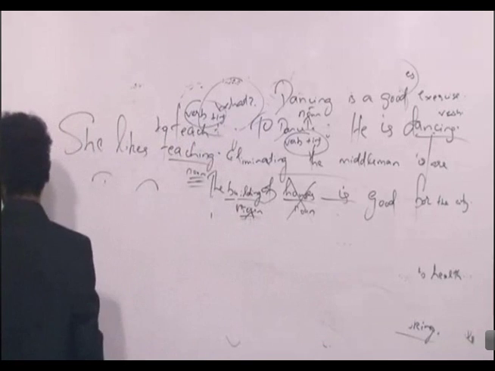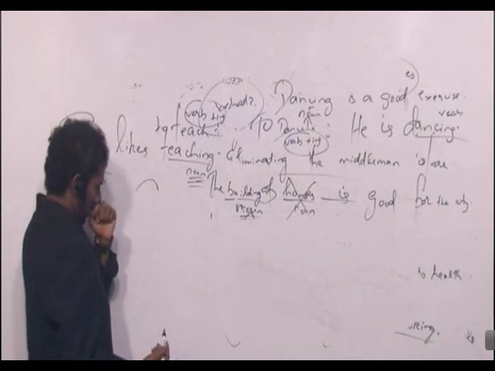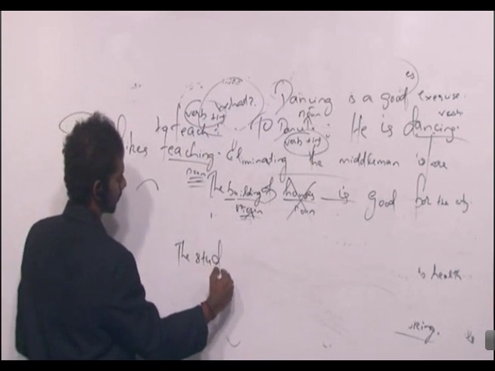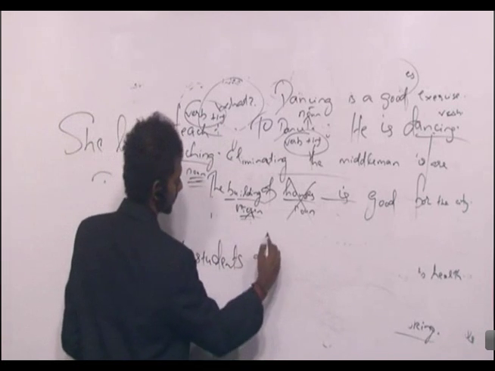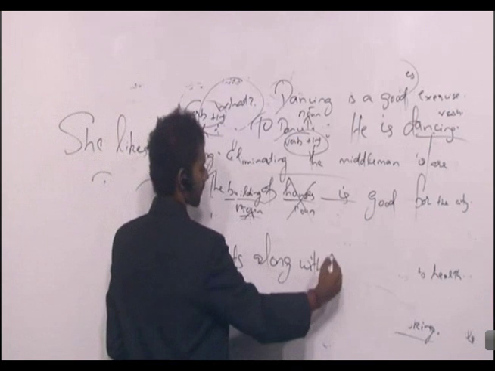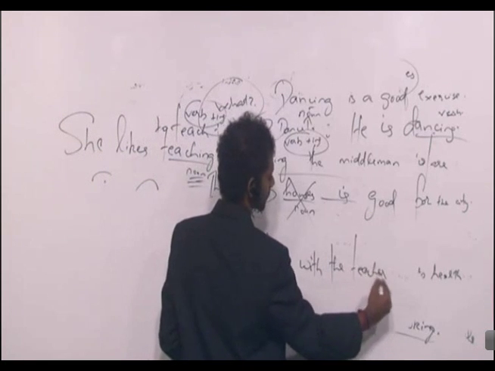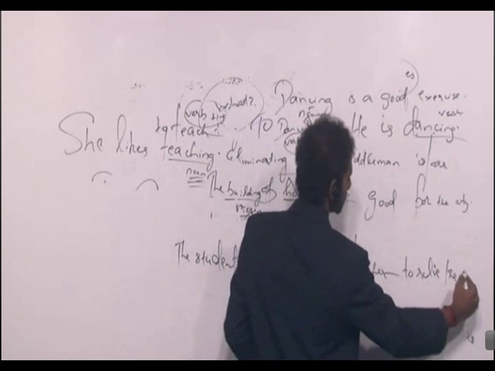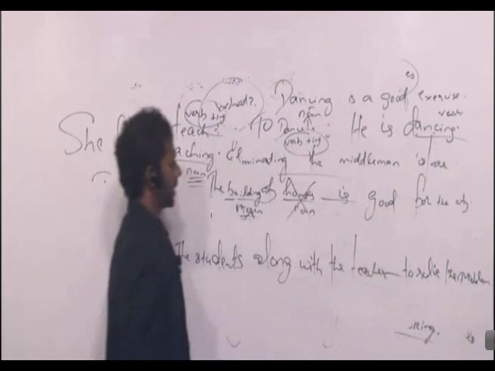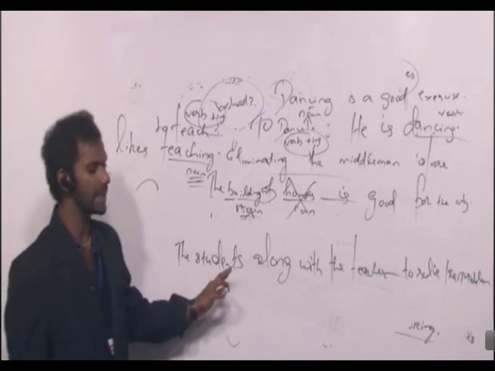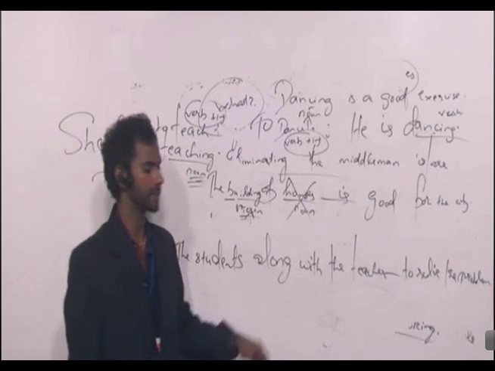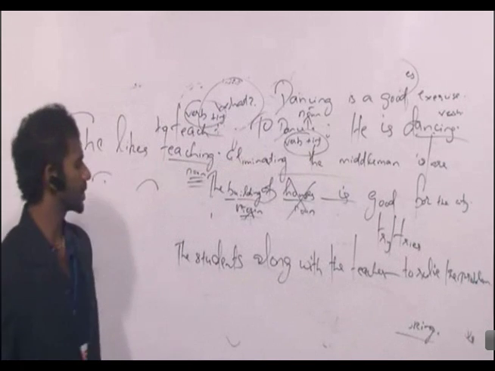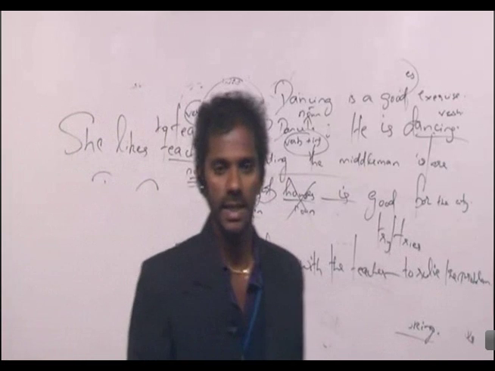Take down the sentence. If I say, the students along with the teacher dash to solve the problem. The students along with the teacher dash to solve the problem. Options are try, tries. The students along with the teacher dash to solve the problem.